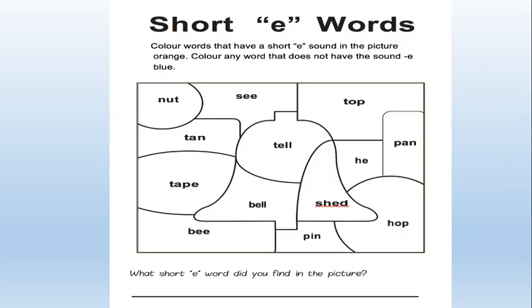The first is called short E words. Here you color the words that have a short E sound in the picture orange, and color any word that doesn't have the sound E blue. Then, after you color these words, you're going to answer, what short E word did you find in the picture? Try to do this activity carefully.